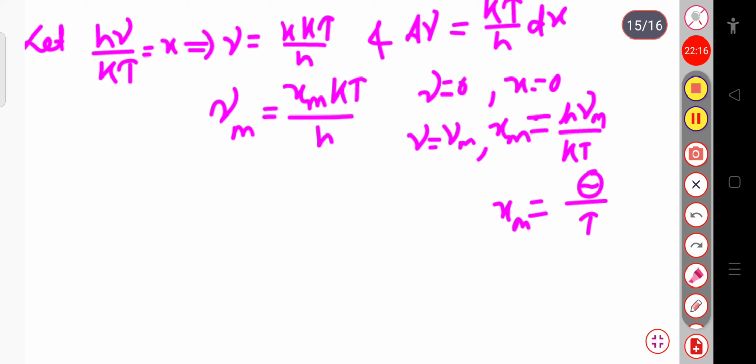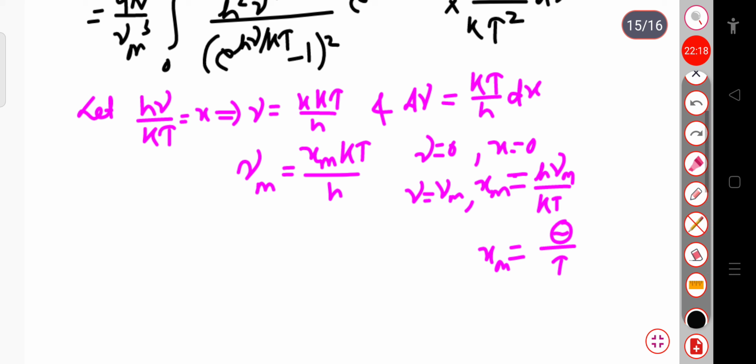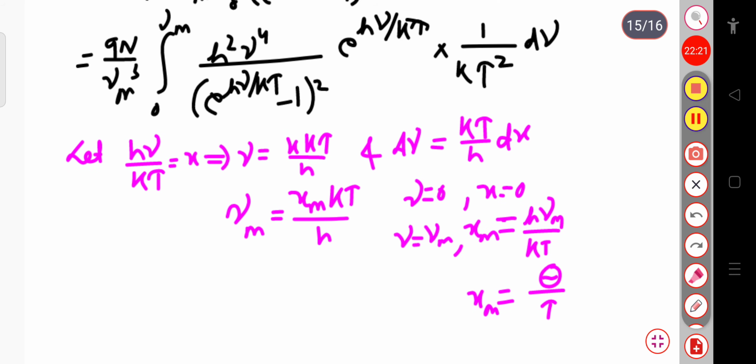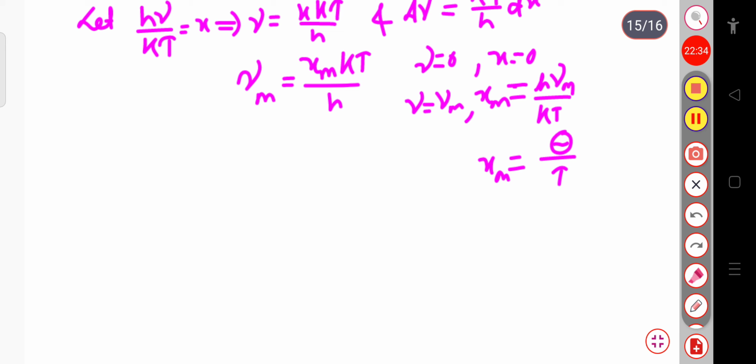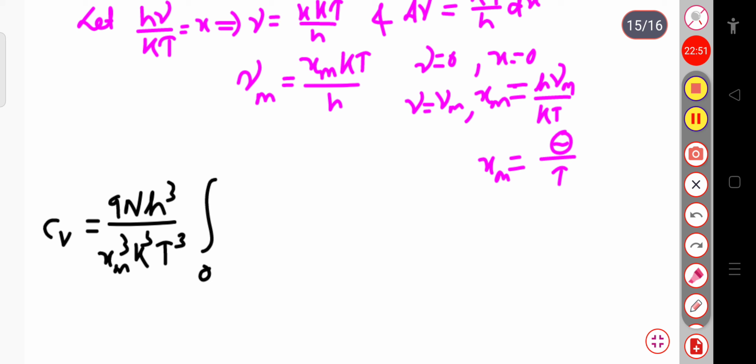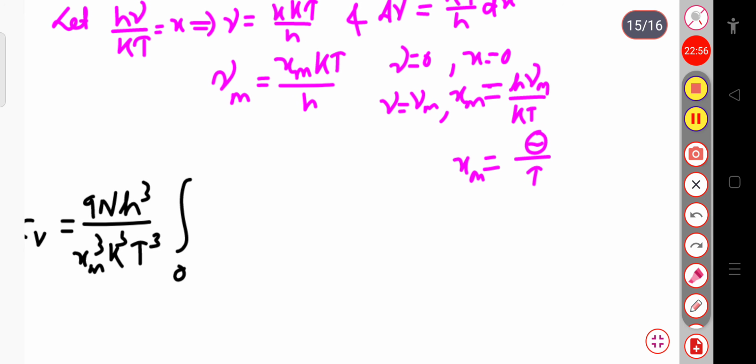Now if I substitute this value in the above expression, this expression becomes 9N by νm³. In place of νm³ I will put xm kT by h. So Cv will be equal to 9N, this will be h cubed divided by xm cubed into k cubed T cubed. So simply we have taken the reciprocal of this, into integration over 0 to xm, since here it was 0 to νm.